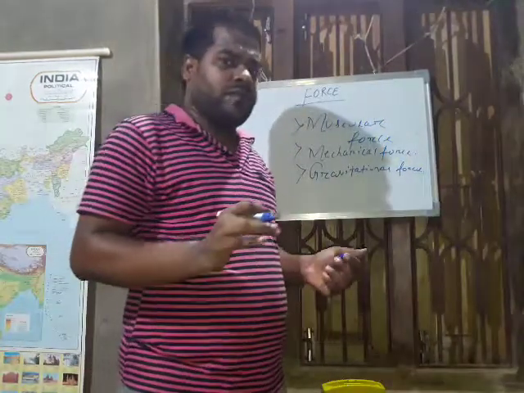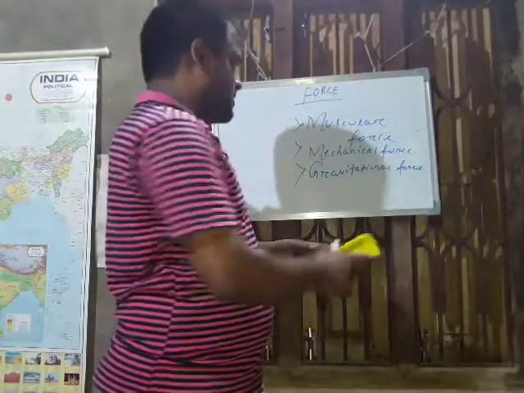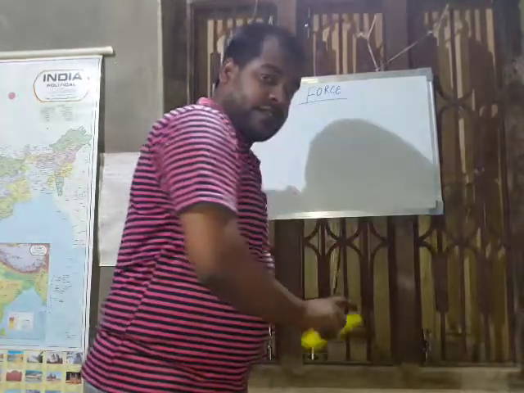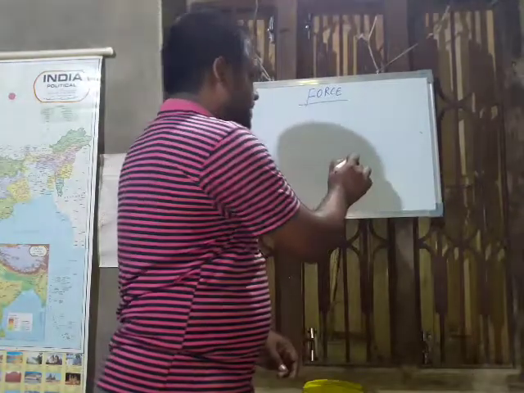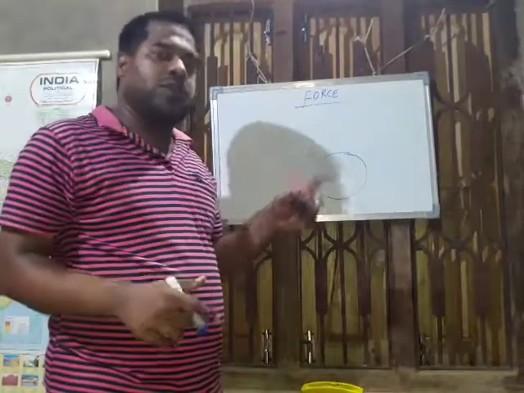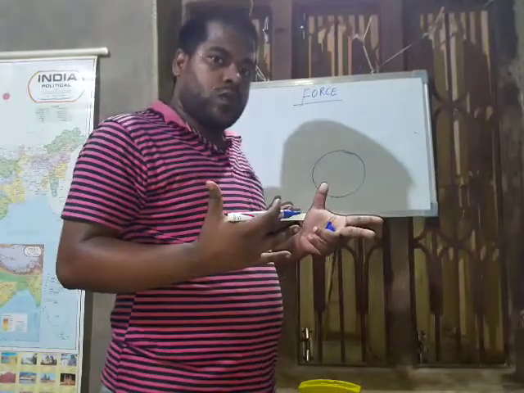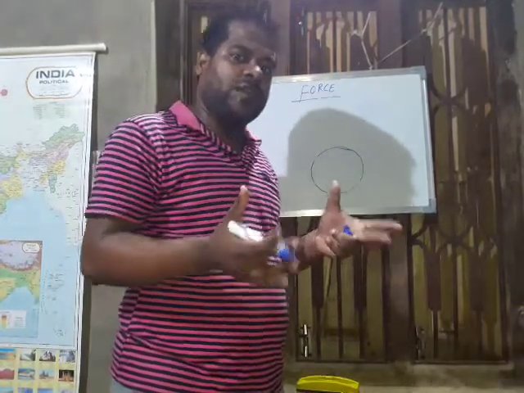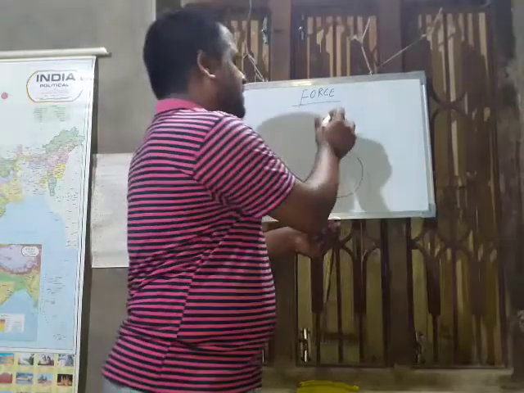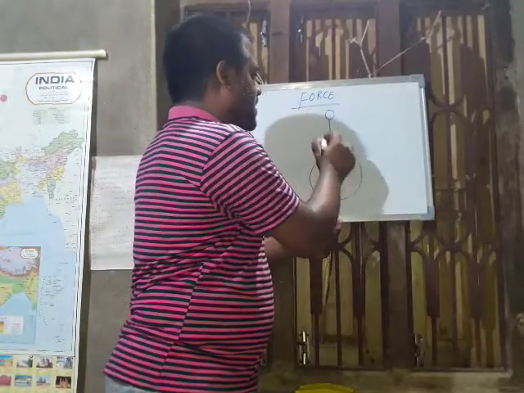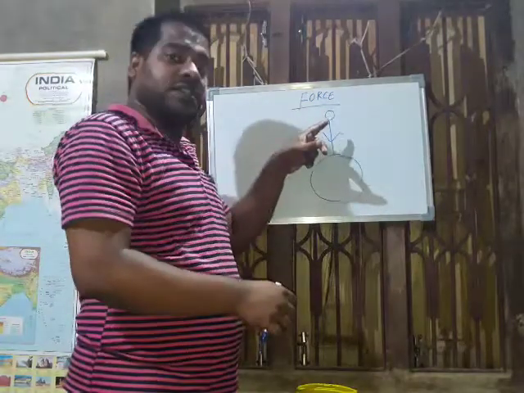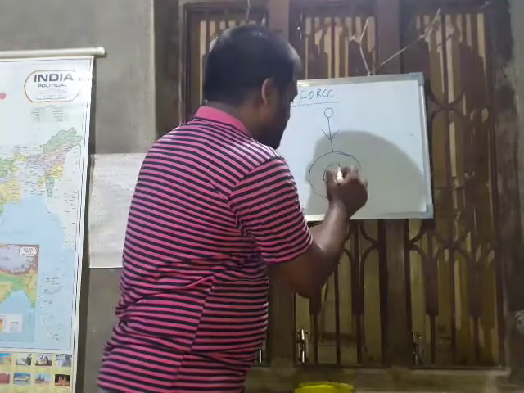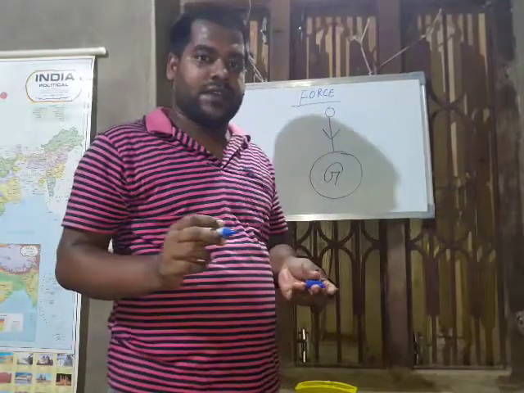Before that, we have to know what gravity is. Gravity means it is the force of earth, right? If this is the earth, this earth always wants to take any object towards it. If this is the object, the earth always wants to take that object inward. This force is called gravity, G.